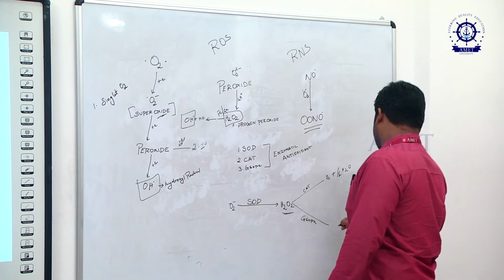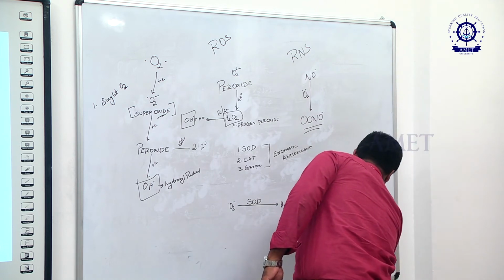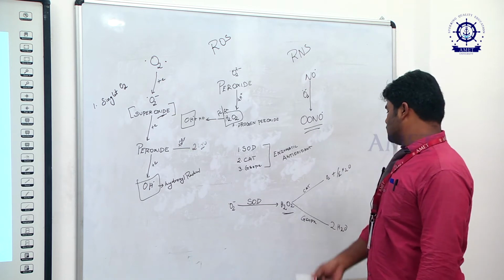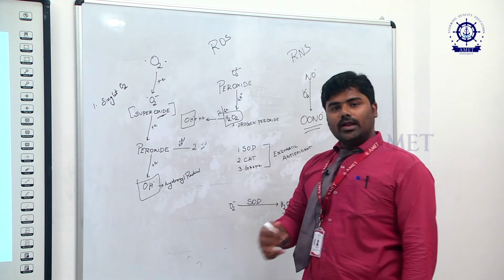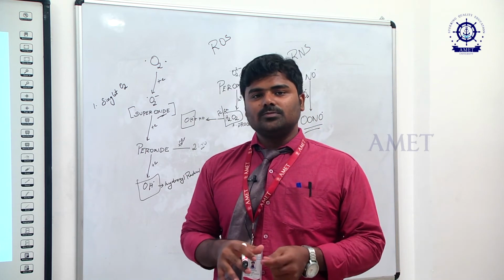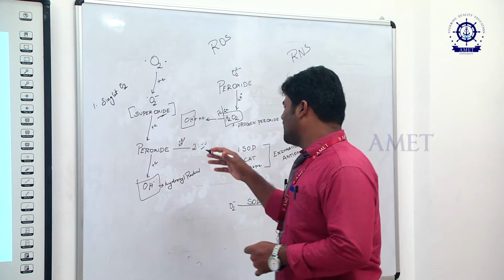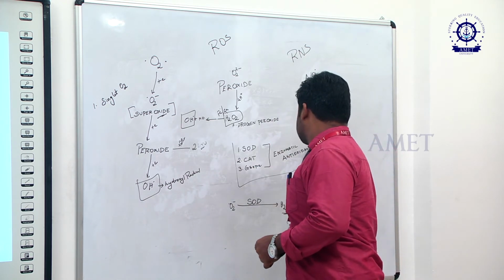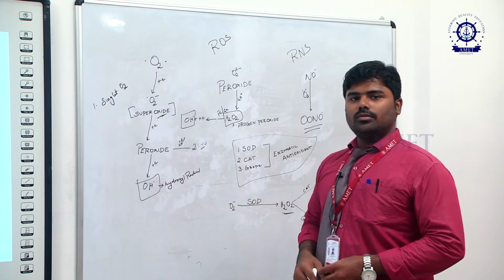The same here, and this directly converts to 2 molecules of water. This is how, in our day-to-day life, we face a lot of free radical formation in our body, and that is easily scavenged by means of these basic enzymatic antioxidants.